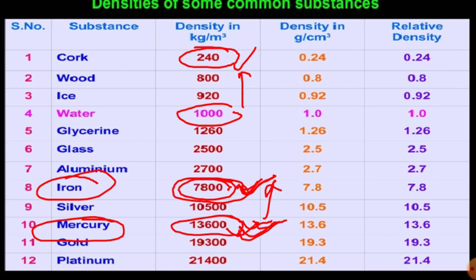When we compare them, if the density of the object is less than that of the liquid, your object will float. If the density of the object is more than the density of the liquid, it will sink. If the density of the object is the same as the density of the liquid, it will stay wherever it is placed. With that note, we come to the end of today's topic. Okay, thank you.